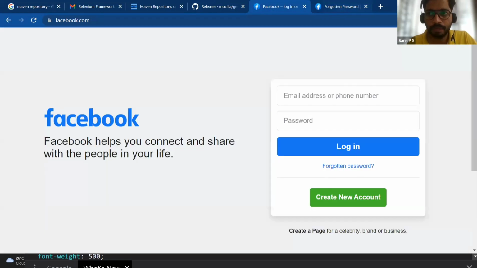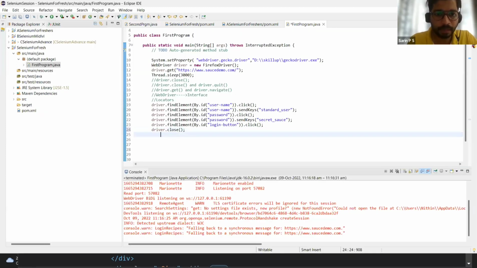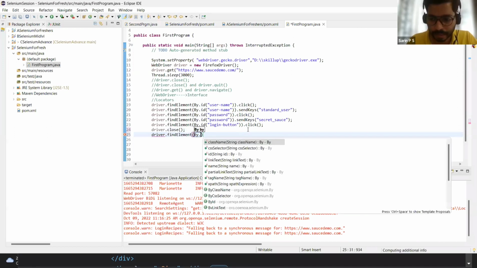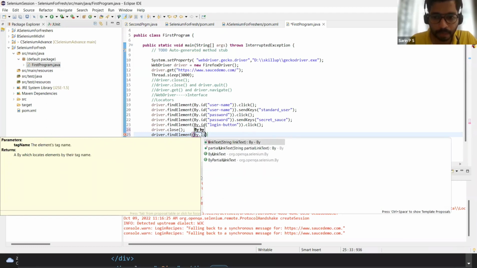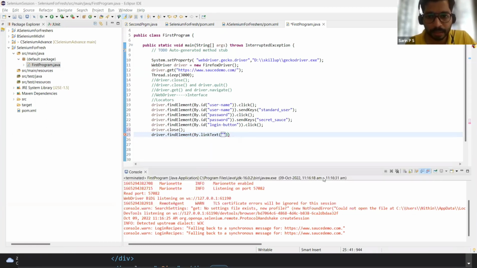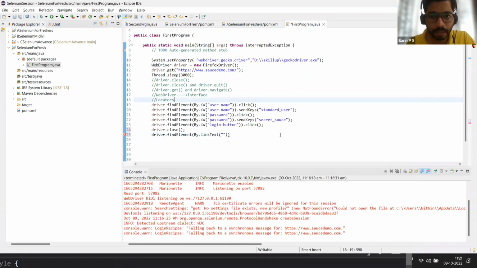For clicking on that forgot password link, you have to write driver dot find element by. We have seen ID, class name, CSS selector, and here link text. Driver dot find element by link text, and after that you give the text here. The text was forgot password. I'm giving it here and it will work. We click on forgot password using another locator, which is link text.